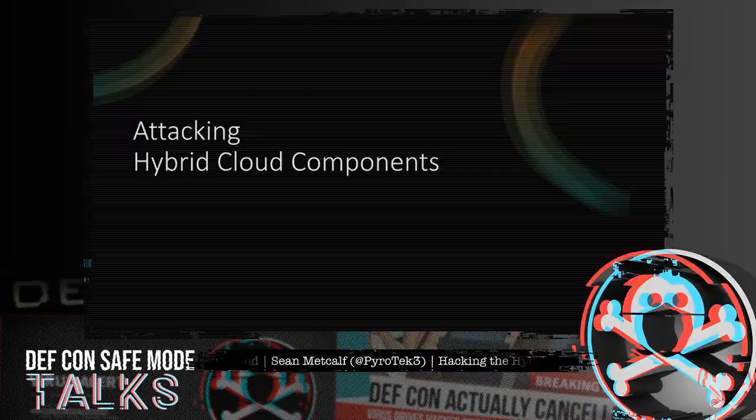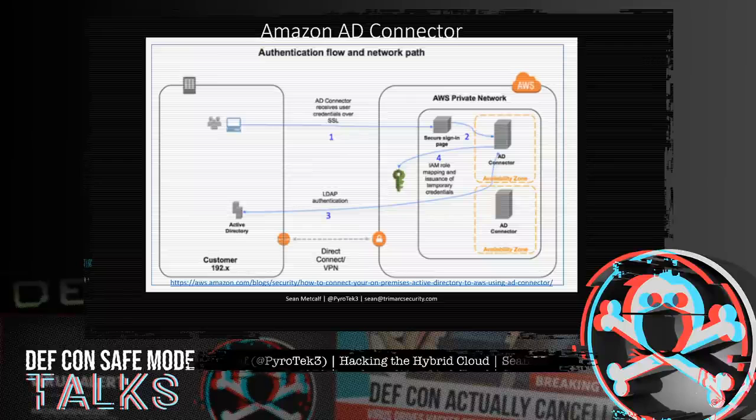So there are several cloud components that connect on-prem to cloud. This connectivity has some very interesting implications. Amazon's AD connector is effectively an on-prem AD authentication proxy. AD connector is designed to provide an easy way to establish a trusted relationship between your Active Directory and AWS. So when AD connector is configured, it enables the ability to sign into AWS applications with on-prem AD credentials, join AWS Windows instances to the on-prem AD domain, and provides federated sign-in to the AWS Management Console by mapping these on-prem identities to AWS IAM roles.